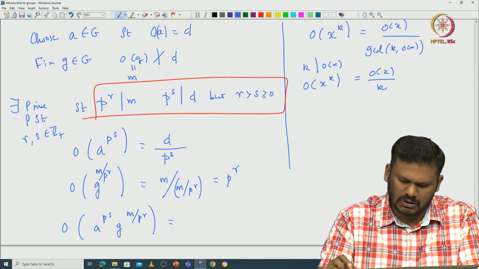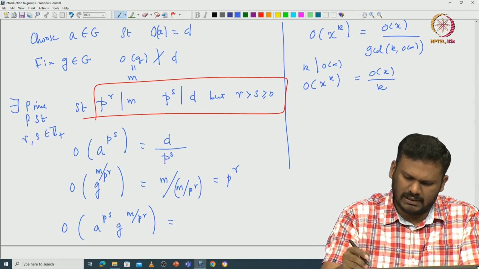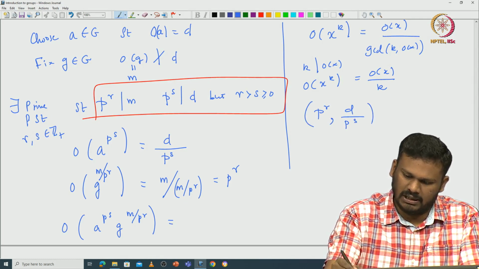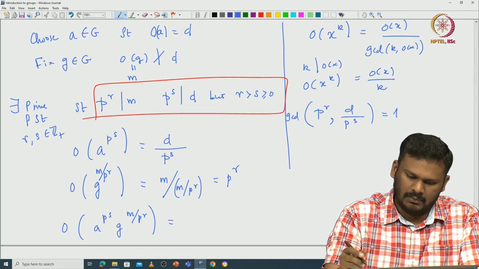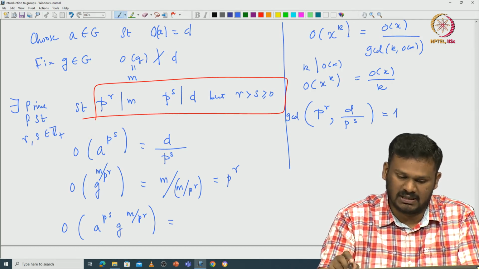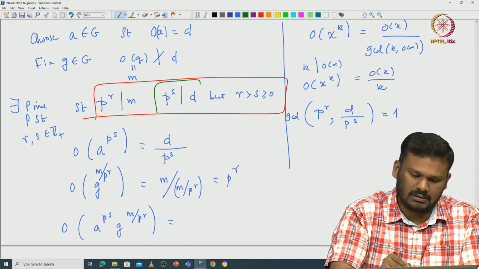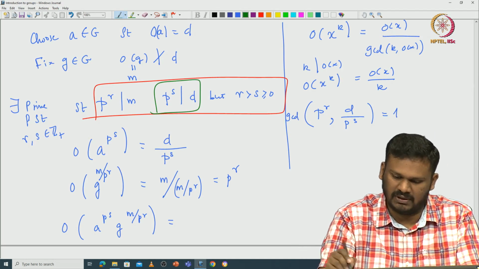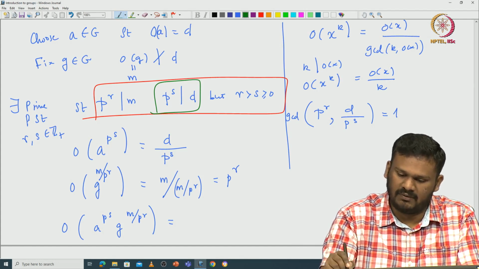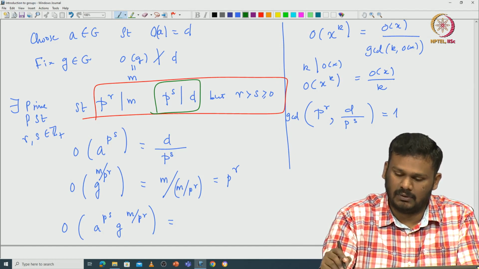Note that p power r and D divided by p power s must be relatively prime, because p power s is the largest power of p that divides D. Once you have divided D by p power s, there is no p factor left. So p power r and D divided by p power s should be relatively prime.